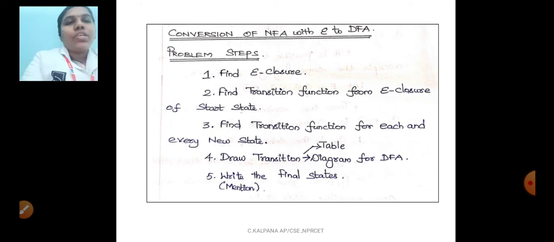First step is you have to find the closure. Second step is you have to find the transition function. And third step is the transition function for each and every new state. So the second step represents the transition function of the closure alone, and the third step represents the transition function of each and every new state. So remember the line, new state. And draw the transition table and diagram for the DFA. Finally, at last you have to mention the final states.